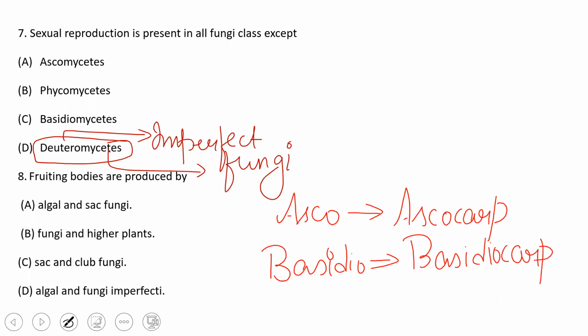In Deuteromycetes there was no sexual reproduction, hence no fruiting bodies. So it is present in only Ascomycetes and Basidiomycetes. Algal fungi is Phycomycetes, so we rule that out. Fungi and higher plants we have not discussed, so we rule that out. Sac fungi is Ascomycetes and club fungi is Basidiomycetes. So our option will be option C.